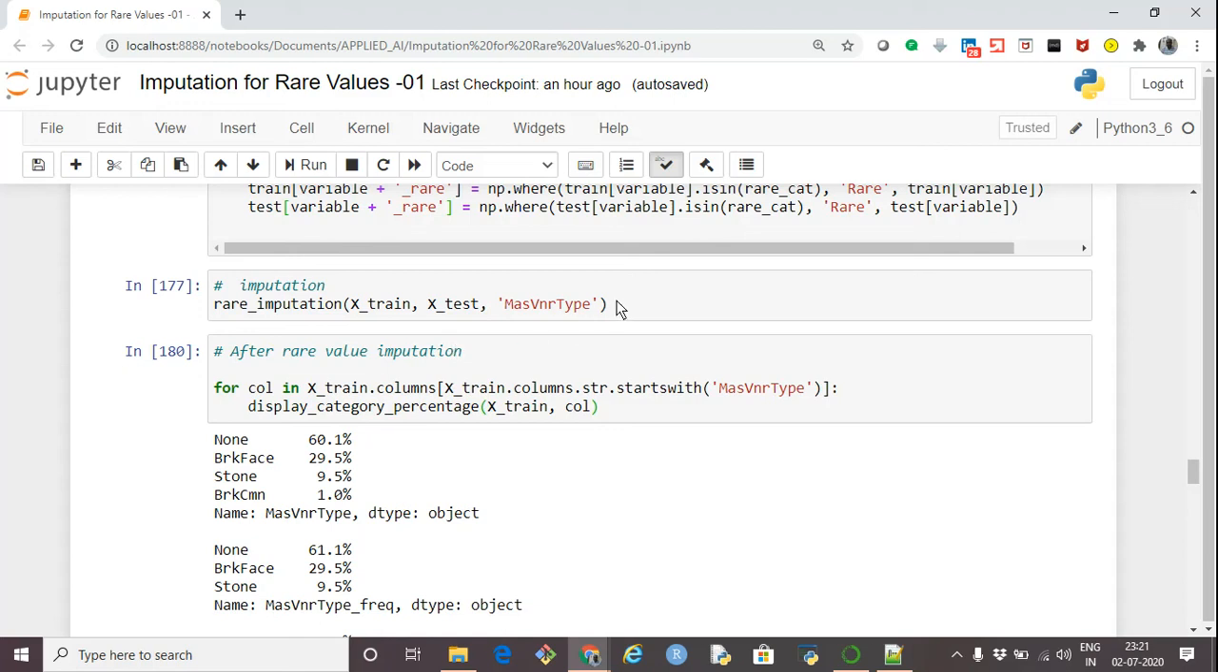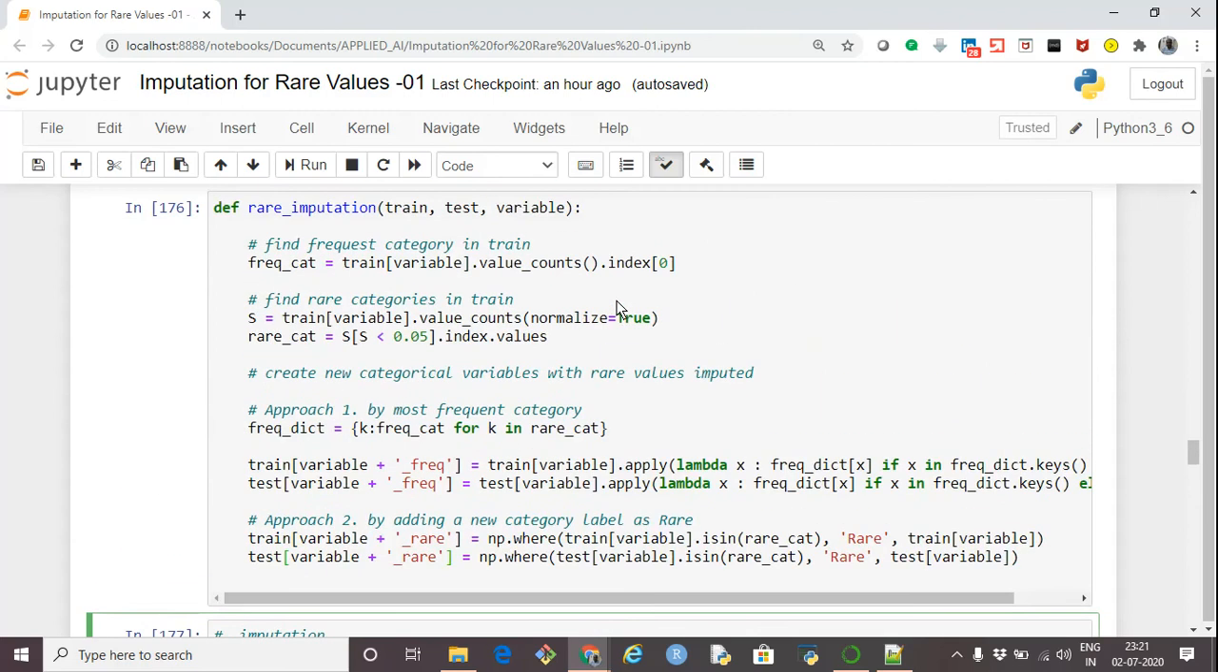Hi there. So continuing with our tutorial on imputation of rare category in a categorical variable. This is the continuation of the last tutorial. In the last tutorial we had covered this function which we have written, called rare_imputation. What it does is it gets two data frames, train and test, and the variable.